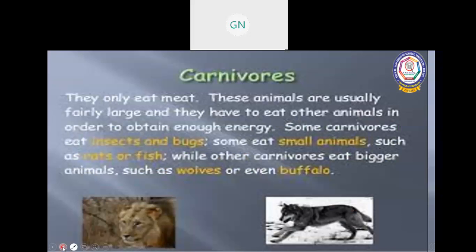The next topic, carnivores. Carni means meat and vores means eater. They only eat meat. These animals are usually fairly large and they have to eat other animals in order to obtain enough energy. Some carnivores eat insects and bugs. Some eat small animals and some eat very big animals. Let us see some examples.